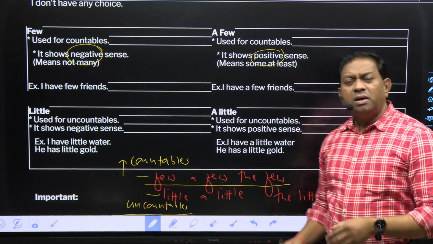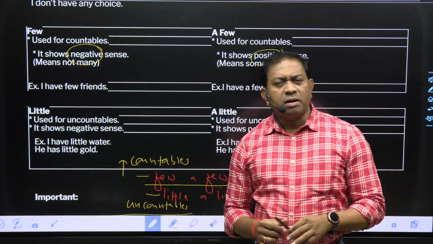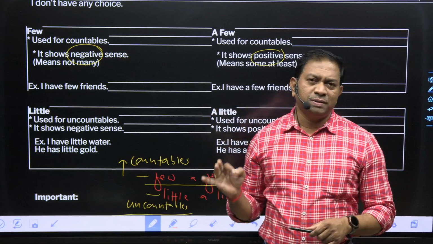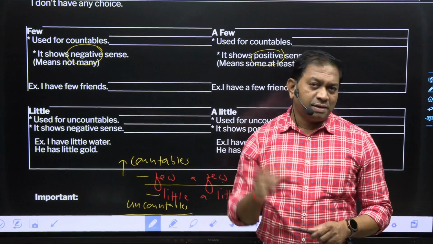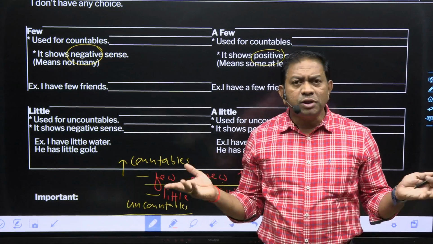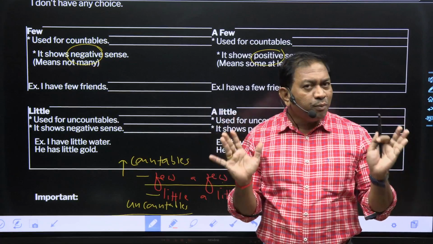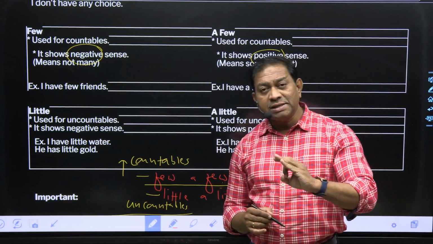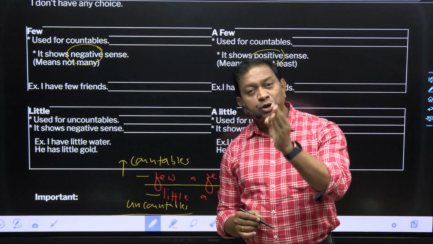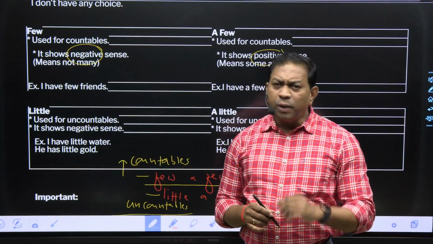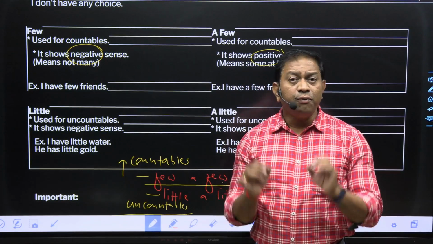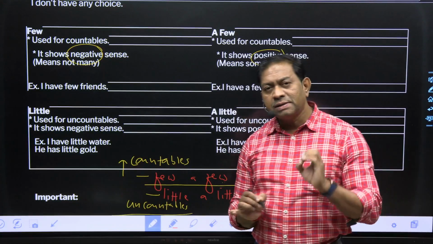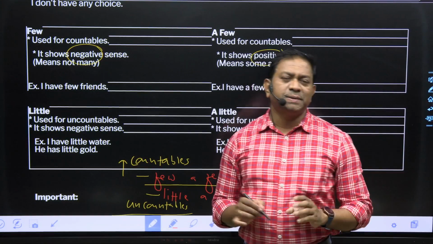A few shows positive. Let me clear. Don't worry. Sorry, I can't bring flowers. There are few flowers, means flowers नहीं है. Yes, I can bring flowers from the garden. There are a few flowers. Clear? Yes. So few shows negative sense, a few shows positive sense. I couldn't take the class. There were few students. Mostly students were not there. I took the class. There were a few students.